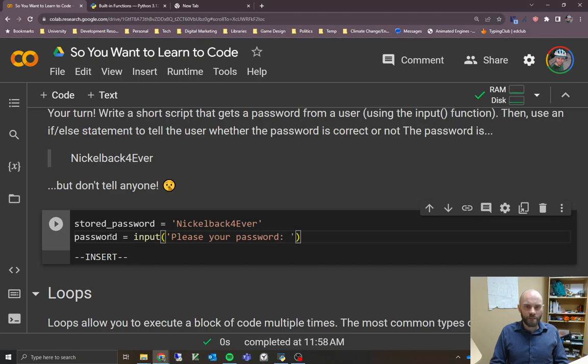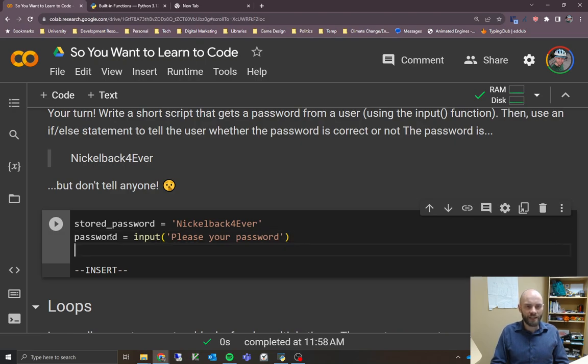You don't have to use a colon or space or anything here. I like to because it gives you a bit of space and a separation, but you could leave it like this if you wanted to. So we're storing the user input as a string, as we saw before, in the password variable.